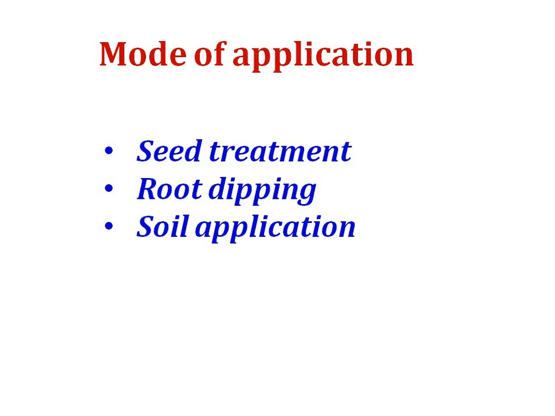Next one is root dipping. So in the root dipping method, adequate quantity of water is taken and the biofertilizer is mixed properly. The roots of the seedling are then dipped in this mixture so as to enable the root to get inoculum. After that, the transplantation is generally done. And last one is soil application. In the soil application method, 2 kg of biofertilizer is mixed with 40 to 50 kg of farmyard manure and broadcast at the time of sowing or prior to sowing. So these are the three methods of application of biofertilizer.